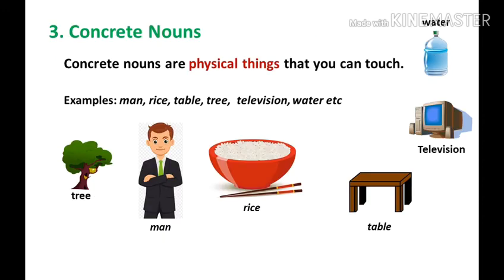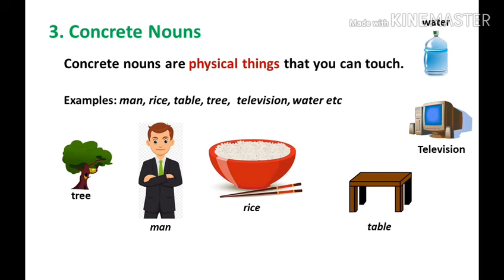Third, concrete nouns. Concrete nouns are physical things that you can touch. It refers to the things we see and have physical existence. In other words, concrete nouns are people, places or things that we can experience with our 5 senses. Example, she put a book on the table.